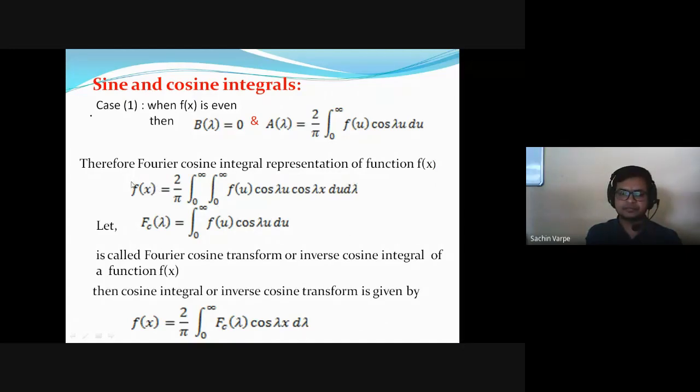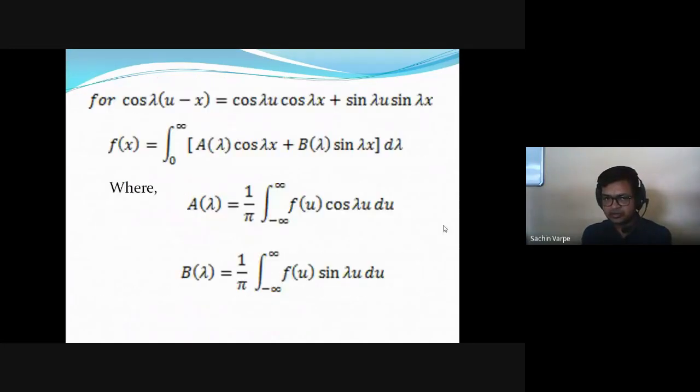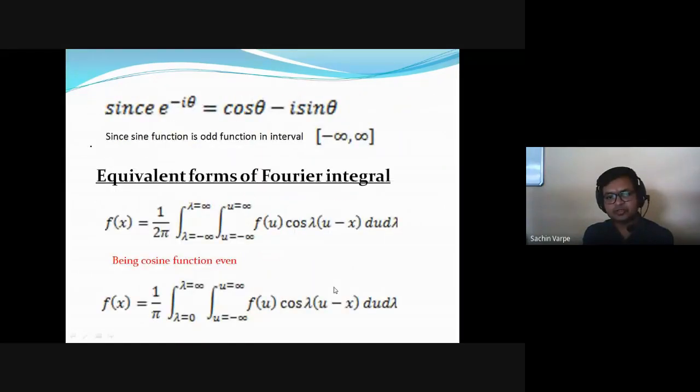So therefore, in the earlier pattern in 2015, this was an important point to ask as an MCQ actually. Formula-based questions were there. What is the Fourier cosine representation of a function? So either the option will be this or this was the option.